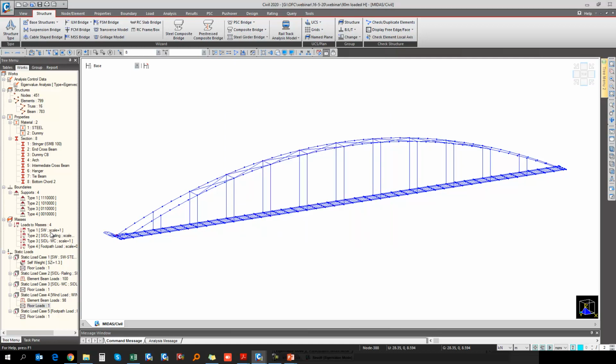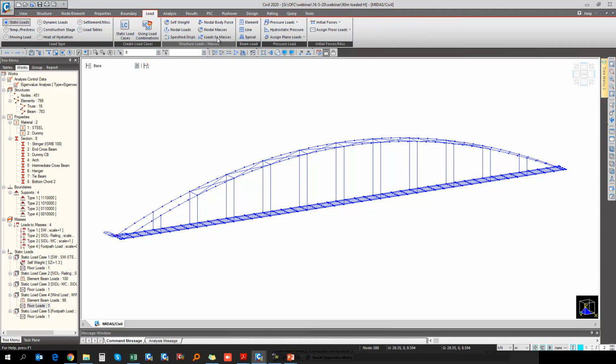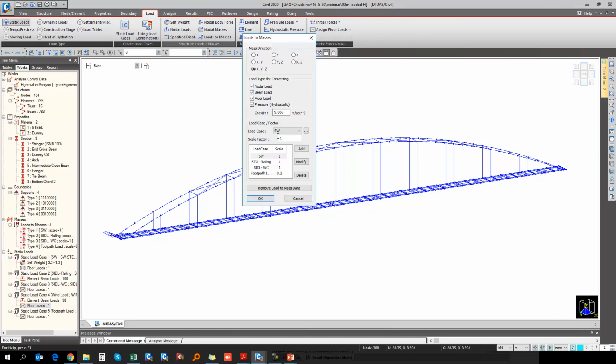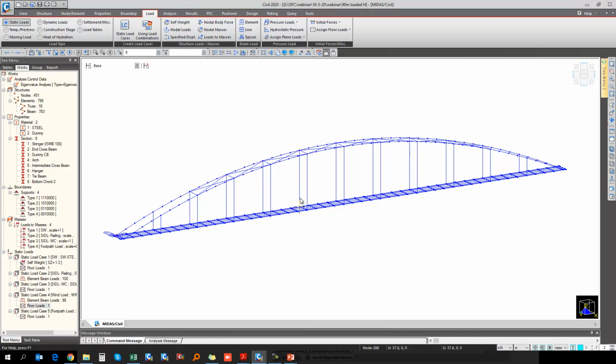And the additional self weight which we considered here, using this particular floor load. So for that, if you go to load, static load, and the load to masses command, here we'll select this particular command, and we'll select the corresponding load case, and we'll specify the factor here. So this is how we'll convert this load into the masses. And for the live load, we'll consider here 20% of the total load, okay, as the code suggests.